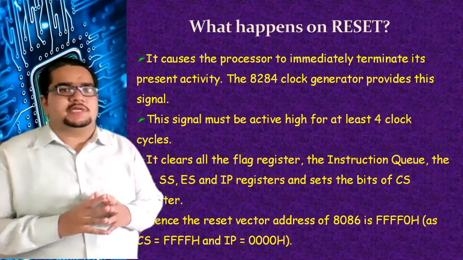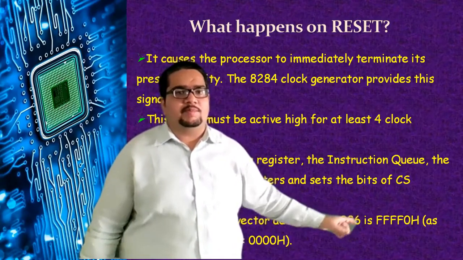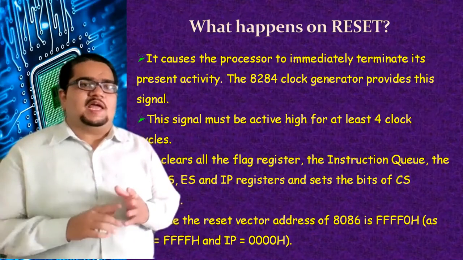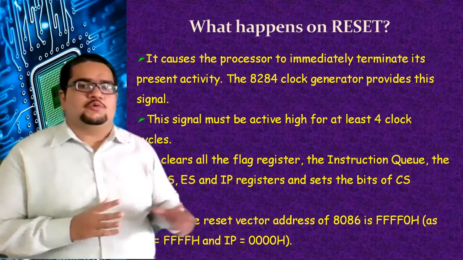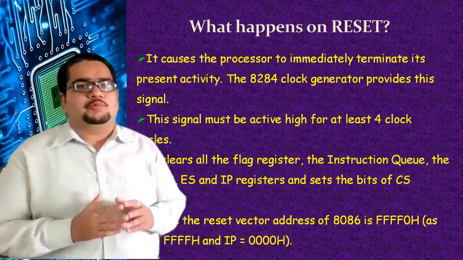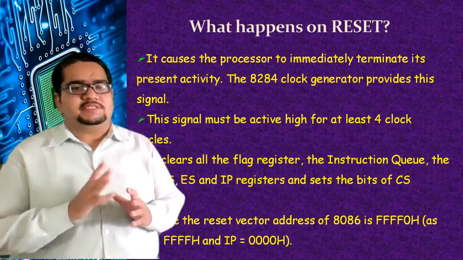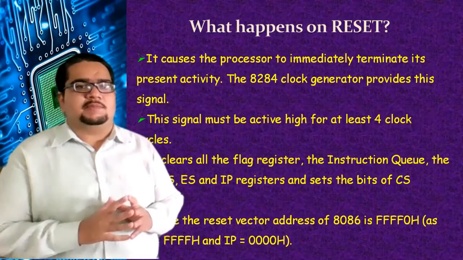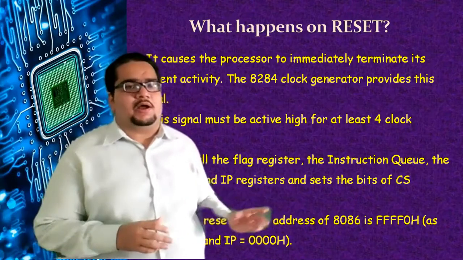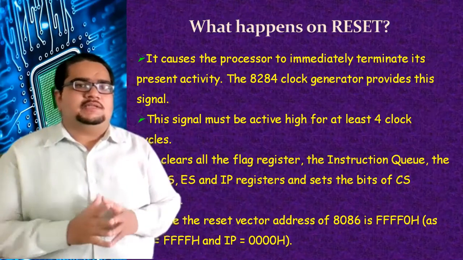Why am I saying topmost 16 locations? When I have the physical address starting at FFFF0, from there to reach the maximum address possible in the 8086 system, which is FFFFF, we have FFFF0, then 1, 2, 3, 4, 5, 6, and so on up to A, B, C, D, E, F. So these 16 top locations, each one containing 1 byte, will be accessible upon reset. Basically, that one address FFFF0 will be accessible, but further when we auto increment it, it will reach up to the top and then stop.